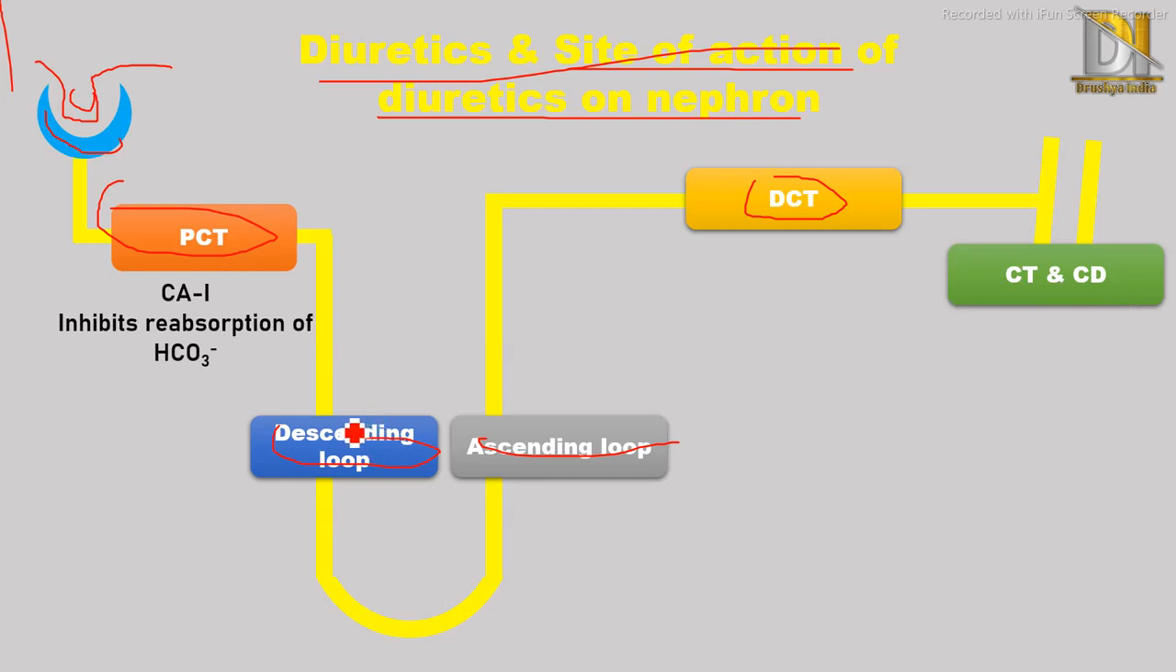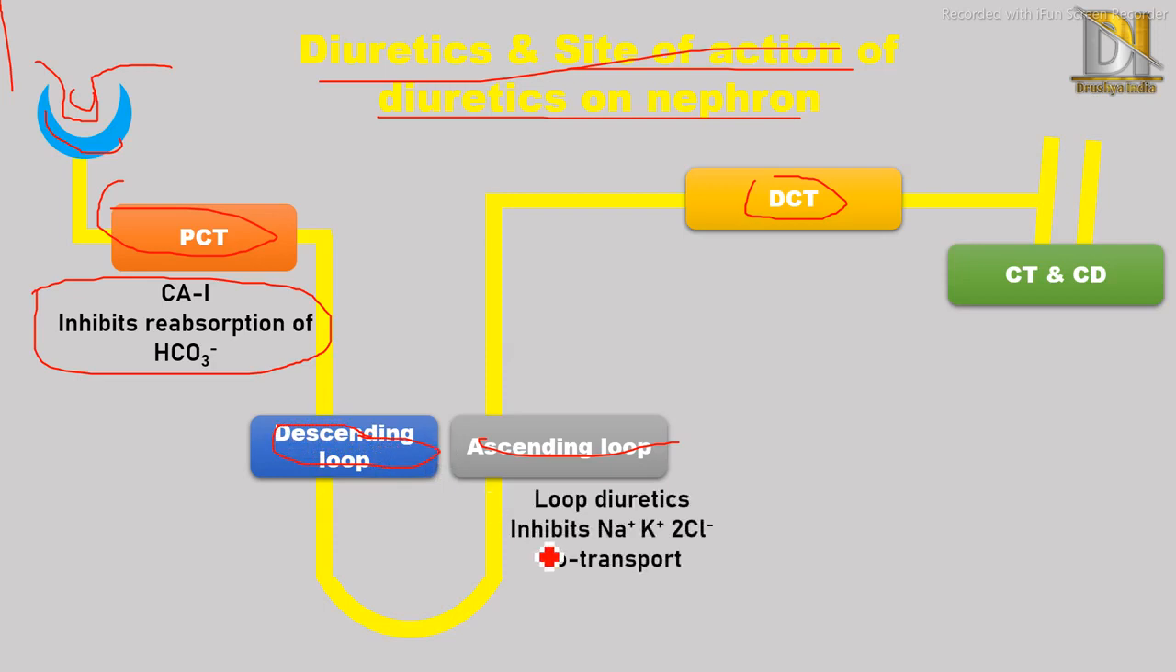First we will see the proximal convoluted tubule. Here carbonic anhydrase inhibitors show action. They inhibit the reabsorption of bicarbonate ions. Next is the descending loop, but on the descending loop no drug shows action, while on the ascending loop, loop diuretics show action. As the name indicates, loop diuretics act on the loop of Henle, specifically on the thick ascending loop. In the ascending loop they inhibit the sodium potassium chloride co-transport.